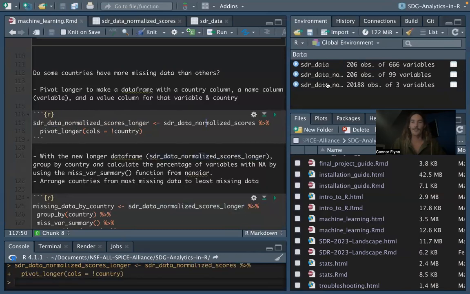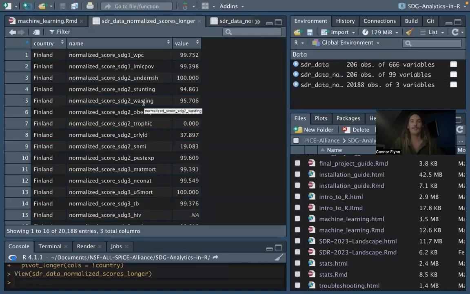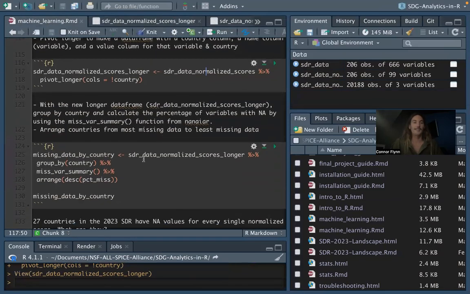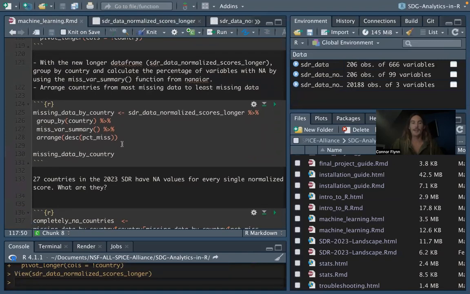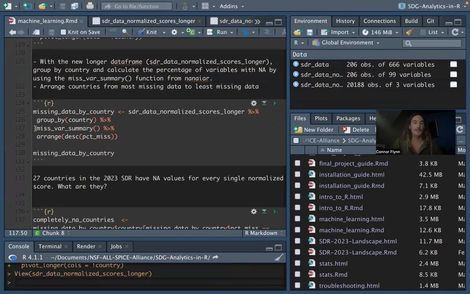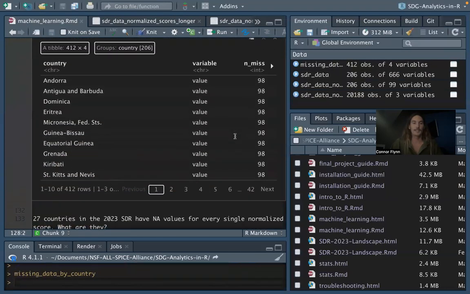So now in our environment, we have SDR data normalized scores longer. And now we just have 3 columns, the country, the name of the normalized score, and the value. So for Finland, under this normalized score, there's a value of 99.7. So we have these 3 columns. And with that, we can calculate the missing data by country using the missvar summary after we group by country, and we can arrange that data in descending order. So when we do that, this is what that looks like.